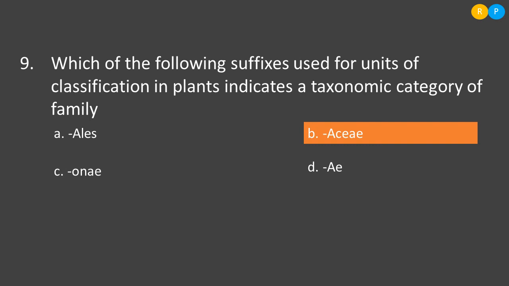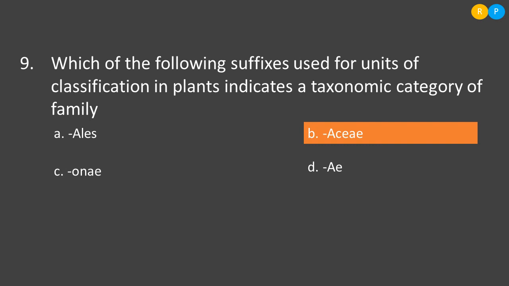Then B option is ACEAE. ACEAE is the suffix used for the taxonomic category that is family. You can take the example of Solanaceae, Liliaceae and Fabaceae families. All these family names end with the suffix ACEAE. Which family does the mango belong to? Anacardiaceae. This also ends with ACEAE. So the suffix of the family is ACEAE.